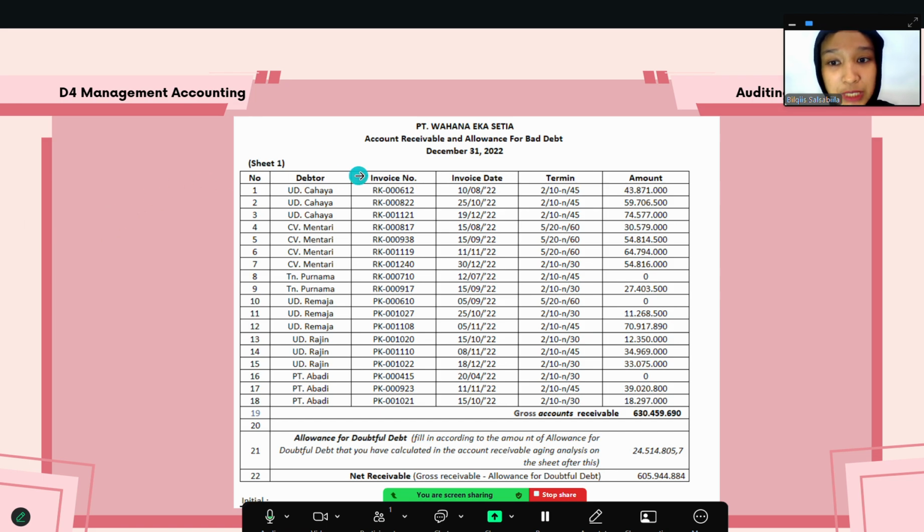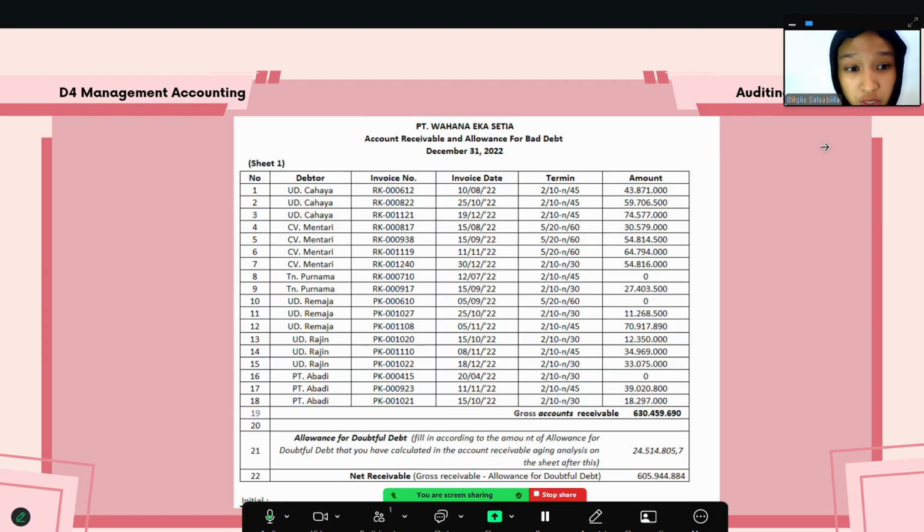For example, Dewi Cahaya: the invoice date is 10 August 2022, but the term is 2/10, n/45. That means the maximum payment date is 45 days after the invoice date, which is 25 September 2022. So 25 September 2022 is the maximum payment date.